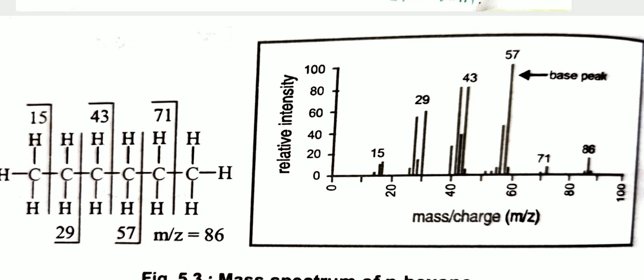Their mass to charge ratios: the first fragment methyl is 15, next is 29, third is 43, fourth is 57, fifth is 71, and last one is 86. This is the fragmentation pattern of alkanes, and the example we saw is normal hexane. In the next period we study fragmentation in the case of ketones, aldehydes, amides, alcohols, etc. Thank you for listening.